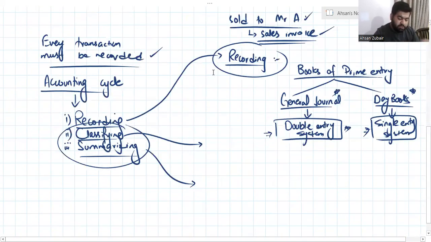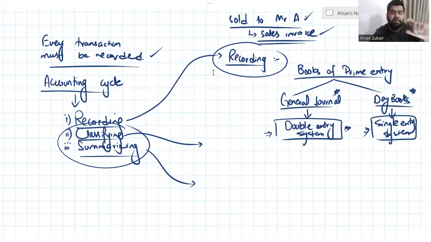And every transaction must be recorded. For recording, we have a process which is called the accounting cycle, having three stages: recording, classifying, and summarizing. Recording has to be done in books of prime entry, which has two books, general journal and day books. General journal has to be recorded on the system that is called the double entry system, and day books have to be recorded on the system called the single entry system. So this is the basic plot for the double entry system.